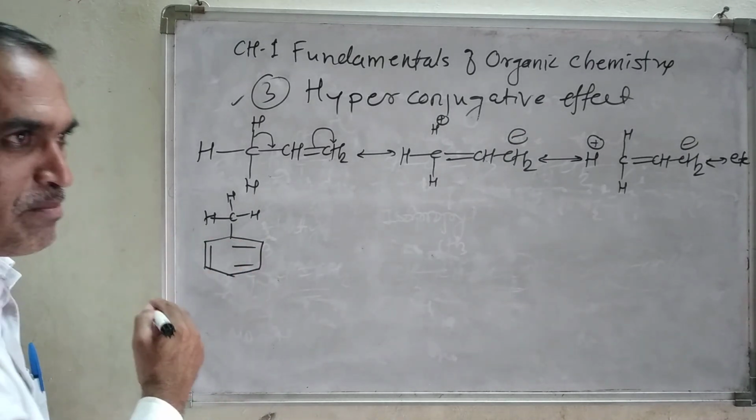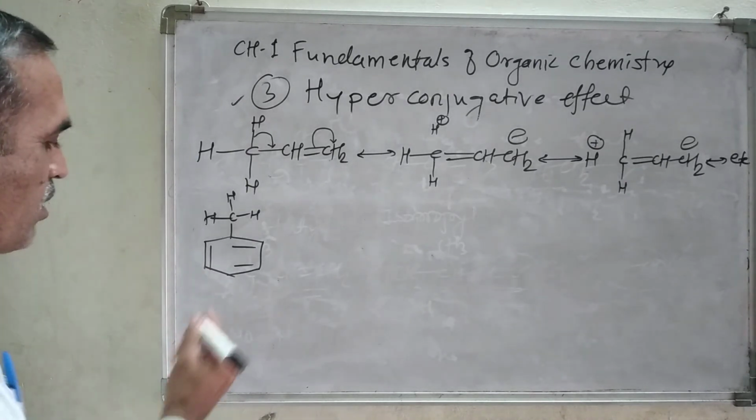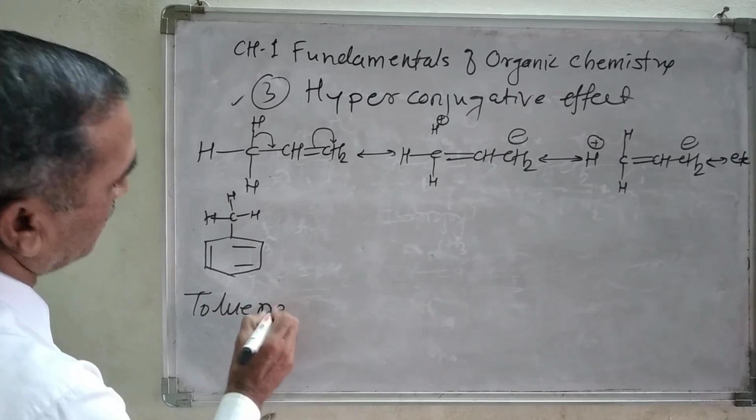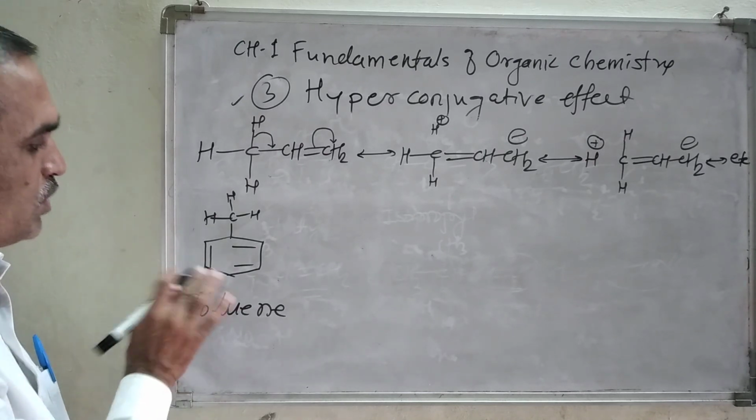The name of this compound is a common name. It is known by its common name, and the common name of this compound is toluene, right? Toluene. This is the common name of this compound. Now look here.